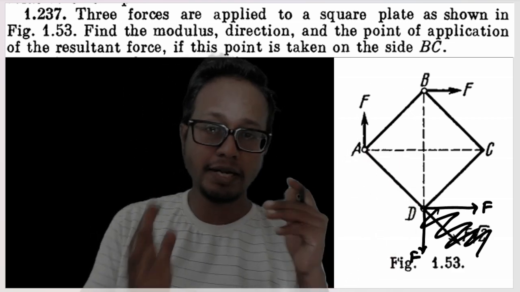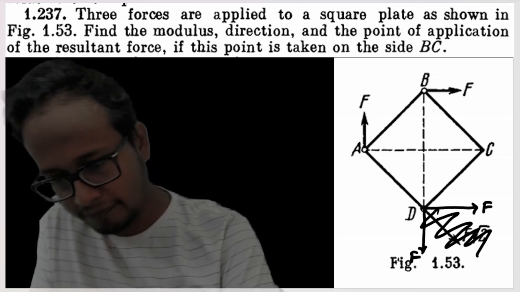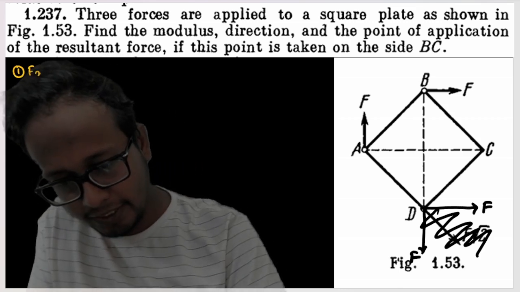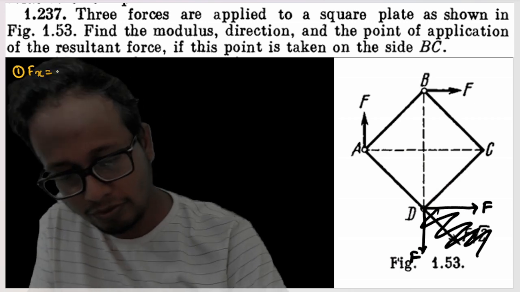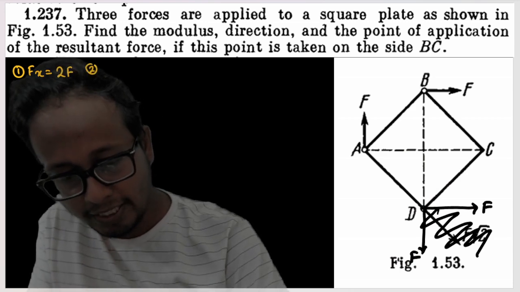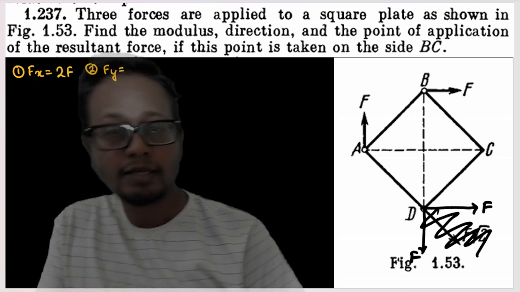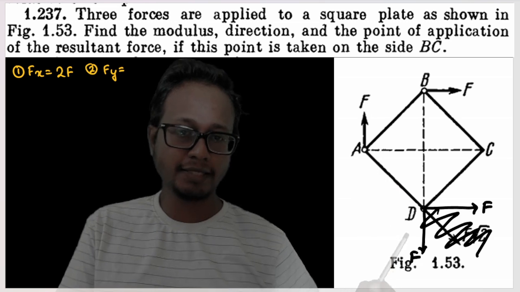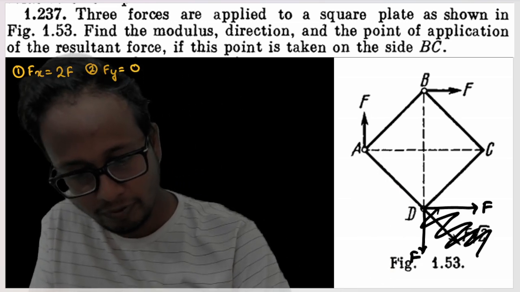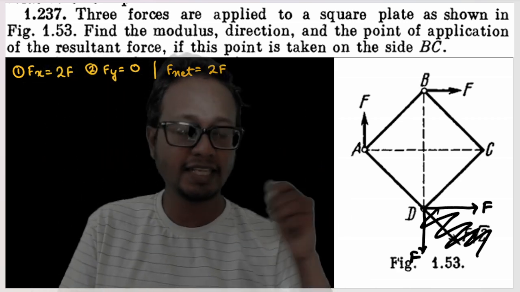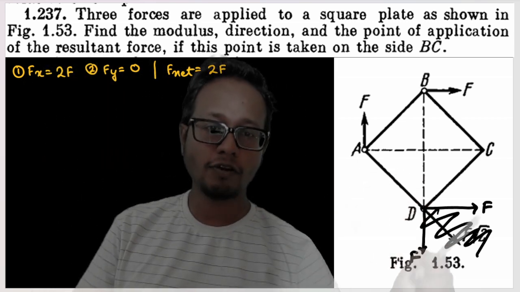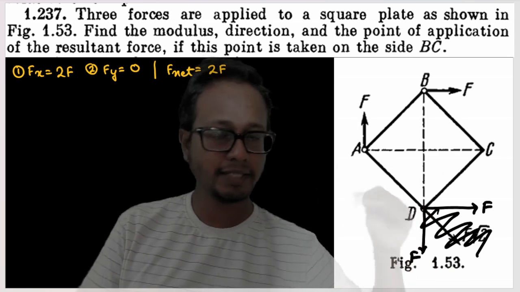Now, what is the net force in the x direction? Net force in the x direction is equal to this F plus this F, which is equal to 2F. What is the net force in the y direction? Net force in the y direction is equal to F minus F, which is equal to 0. So what is the resultant force? The net force is equal to 2F in the x direction. The resultant of all these forces is nothing but 2F in the x direction.